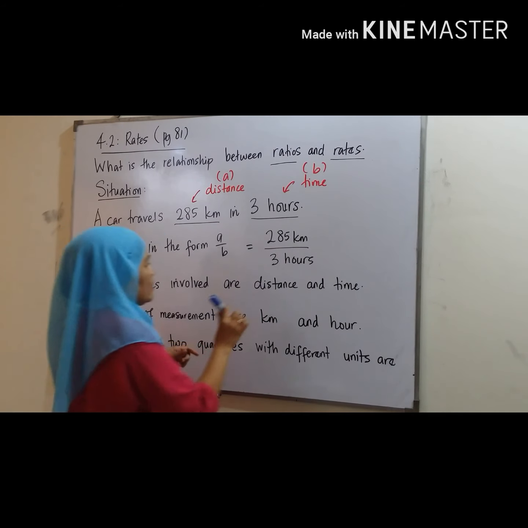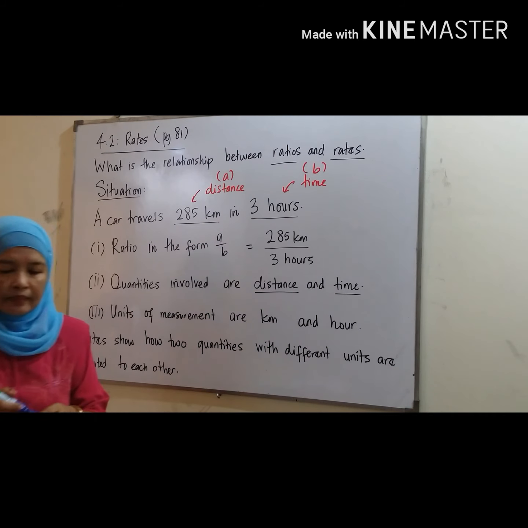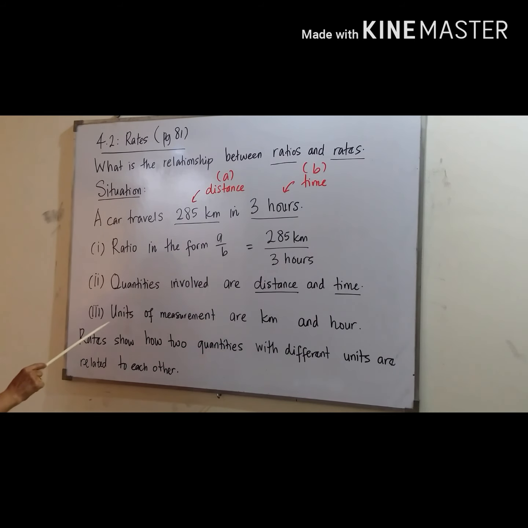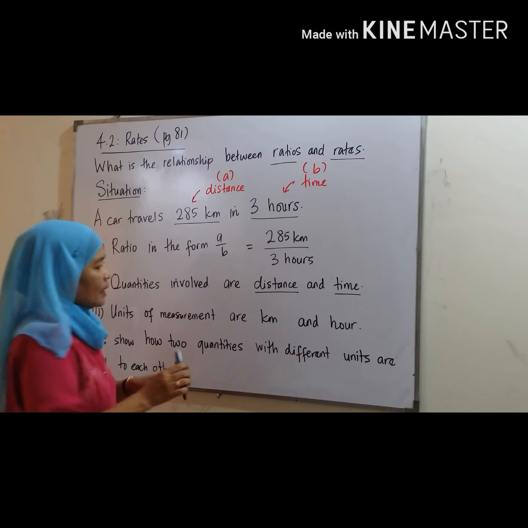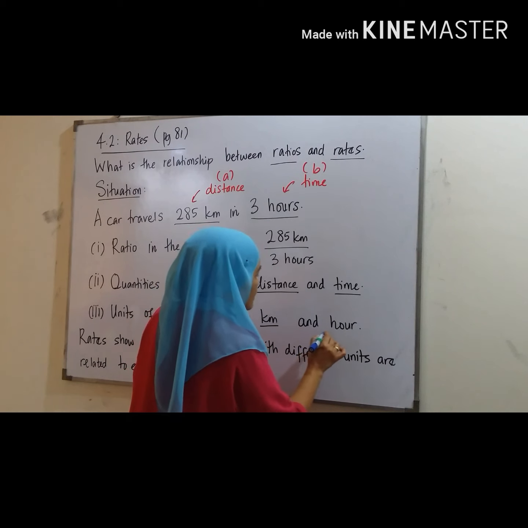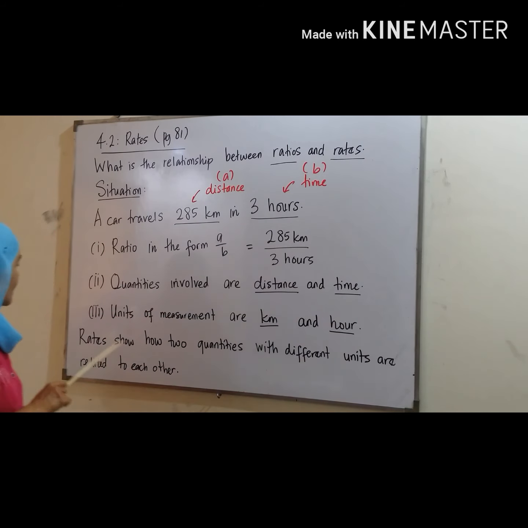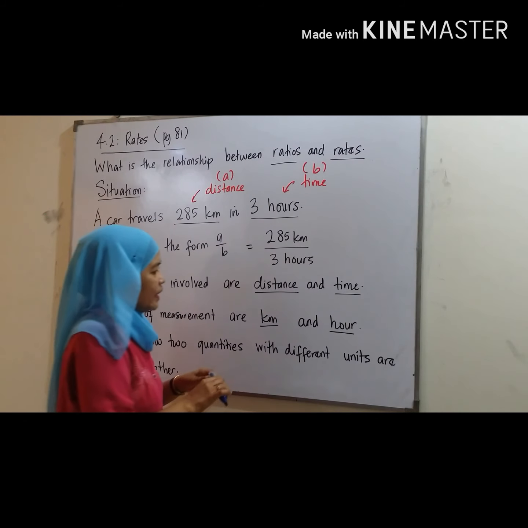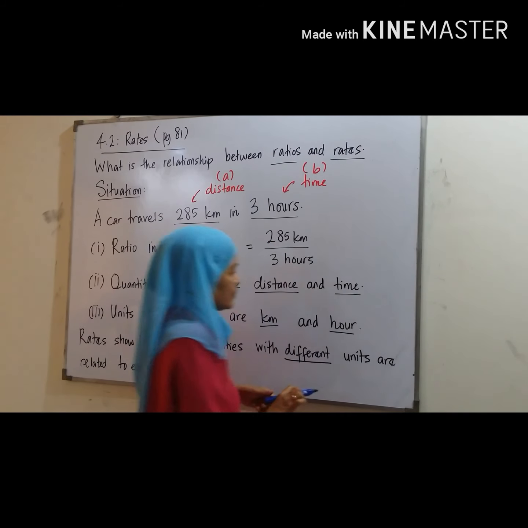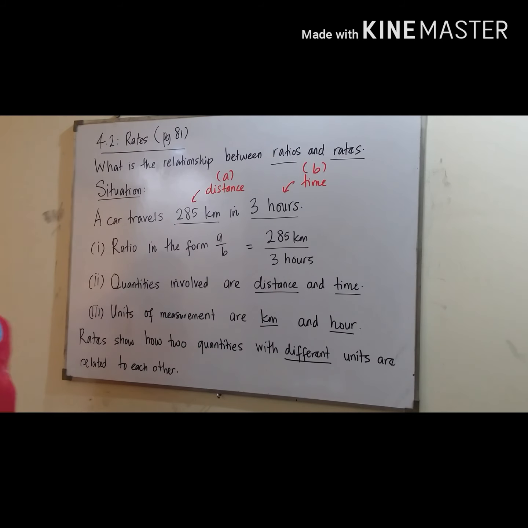Distance 285 km, time 3 hours. Units of measurement are kilometer and hour. Rates show how two quantities with different units are related to each other.